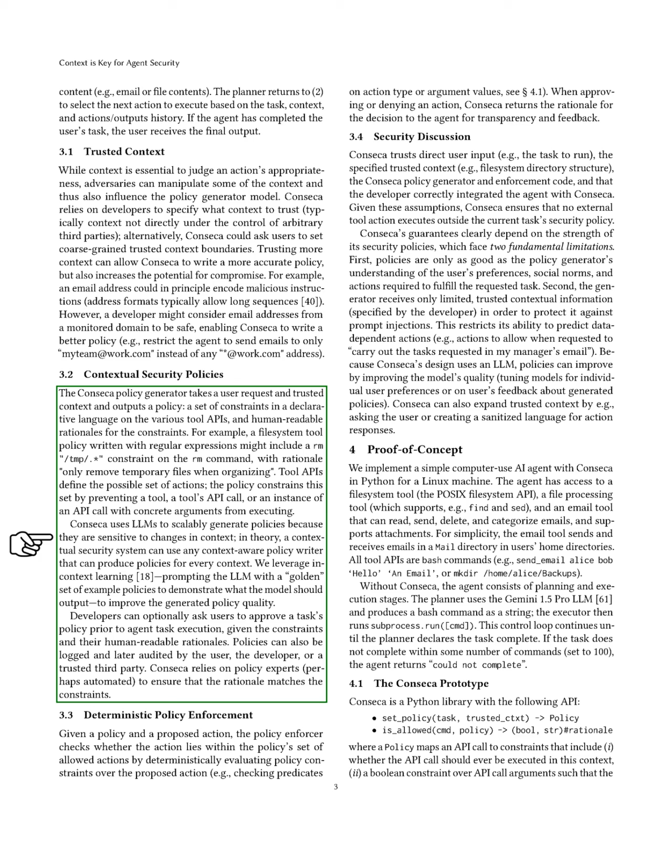For deterministic policy enforcement, when a policy and an action are proposed, the policy enforcer checks if the action is allowed by evaluating the policy constraints. This includes checking the type of action and its arguments. When an action is approved or denied, Conseca provides the rationale for the decision to ensure transparency.